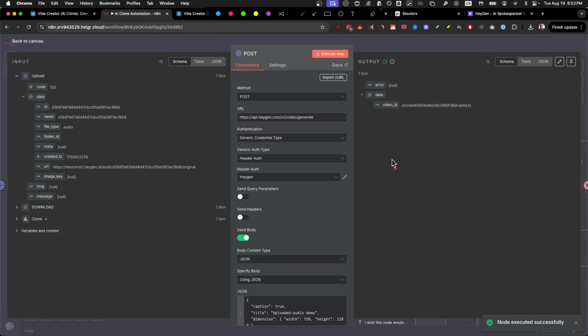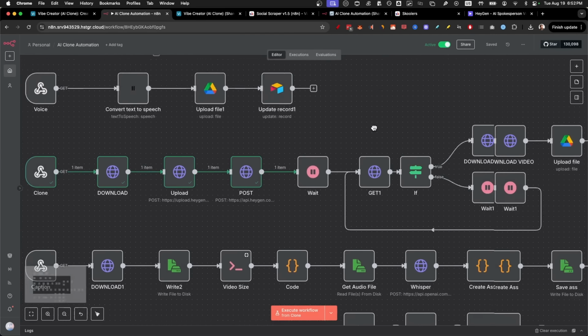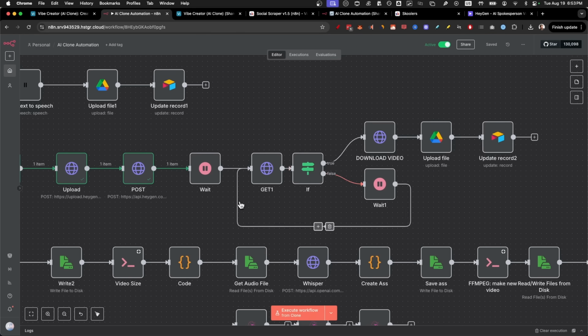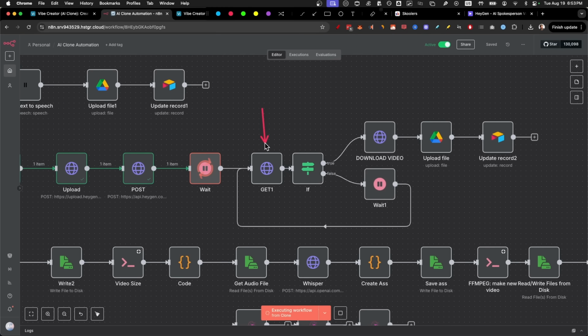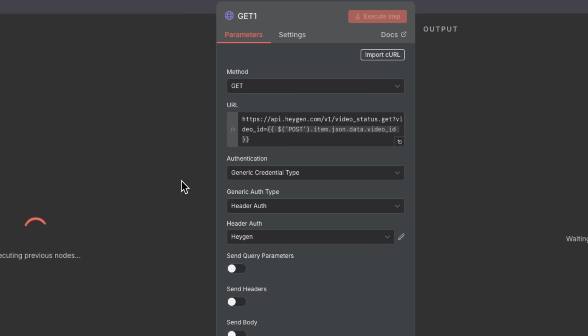Here, all that's happening is that we are sending a request to HeyGen. But we're not going to get anything back unless we wait and then we do some polling. So here we have a wait node that's set up for 30 seconds. And after this, we're going to try to get the file. This is a really easy HTTP request where we have the method GET, and then we have the ID of the video that we got from the previous step.